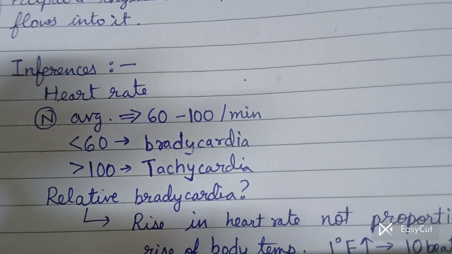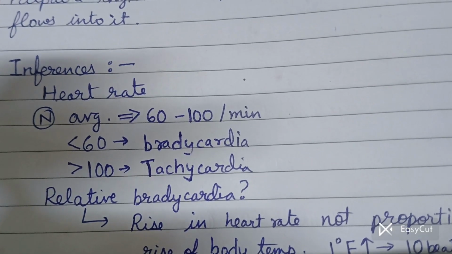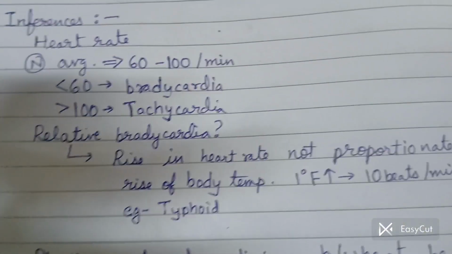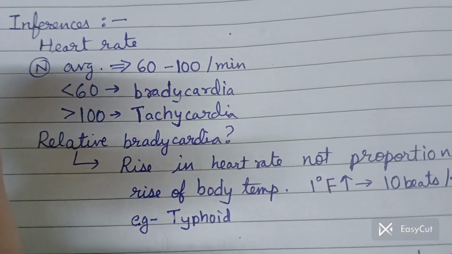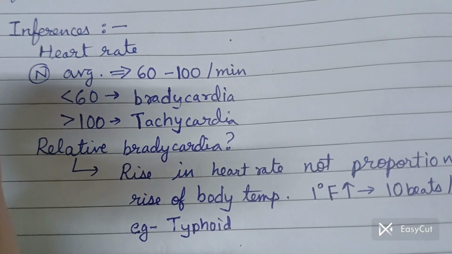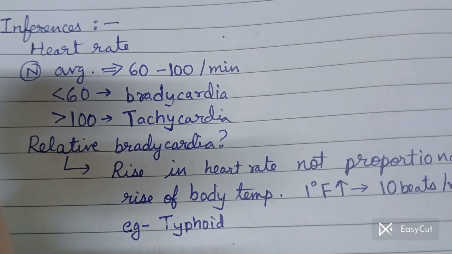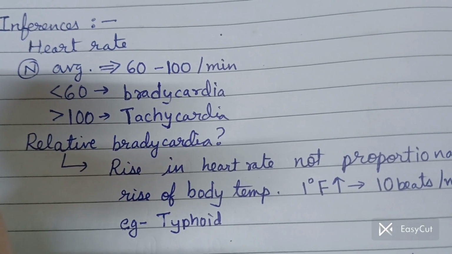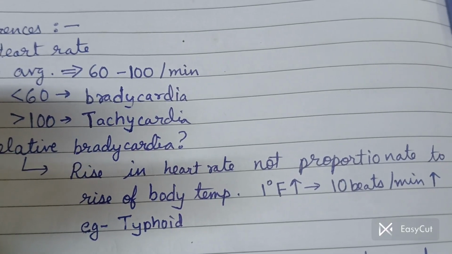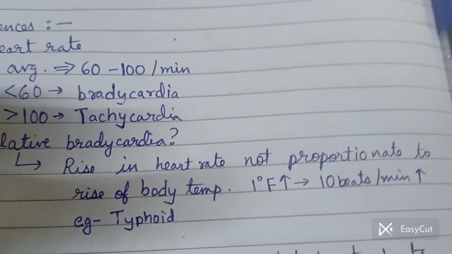Now we must have learnt about relative bradycardia as well. Now what is relative bradycardia? In cases of fever, as the temperature rises, the heart rate will rise proportionally. When the temperature rises by 1 degree Fahrenheit, 10 beats will increase per minute. So this is the normal case.